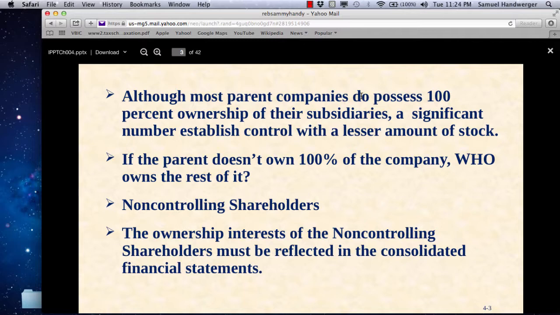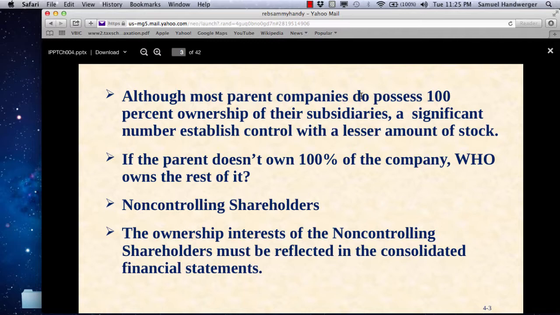Now, when the parent has control, we say that we're going to reflect the consolidated statements showing what the parent controls. Parent controls all of the assets and all the liabilities of the subsidiary, even though it doesn't own 100%. But the theory of showing what the parent controls in the consolidated financial statements means that we are going to show 100% of the subsidiary's assets and liabilities, even though the parent doesn't own 100%. It controls 100%, show 100%.